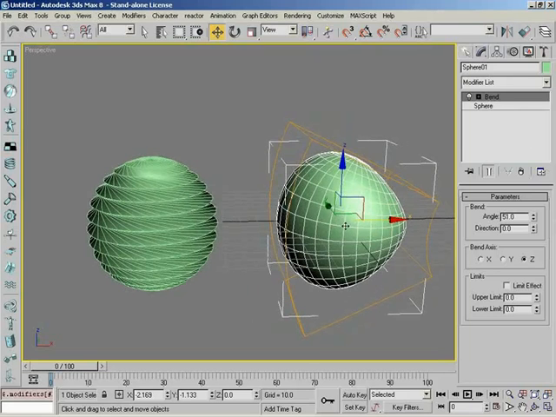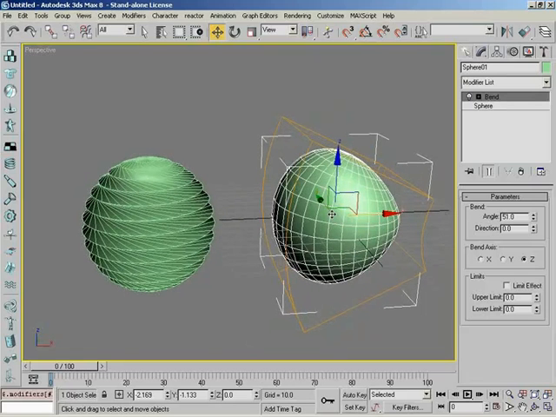Now, you will find yourself in situations as you learn how to develop complex scenes in 3ds Max where it would be nice to be able to work on one object and have another object follow along. A very simple example would be, let's say you created half of a human head, and you want it to duplicate and mirror that other half. So as you're now working on one half, everything you do is going to show up on the other half. Well, in this particular case, we could take two different approaches. We can make an instanced copy or a referenced copy if we planned on doing all of our work on one side.